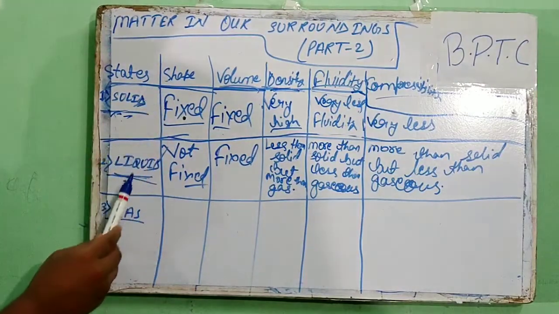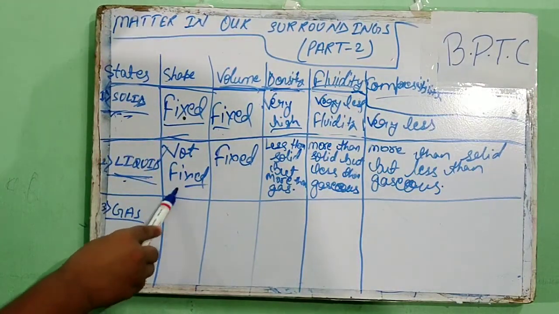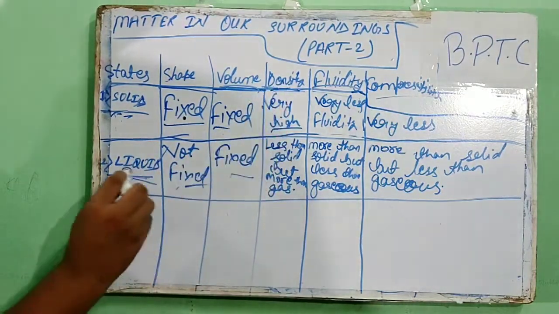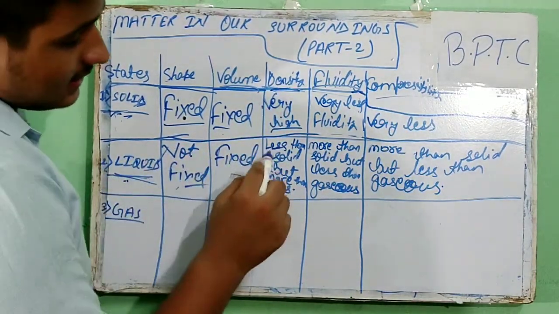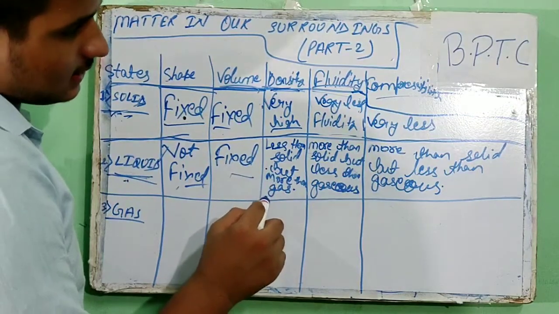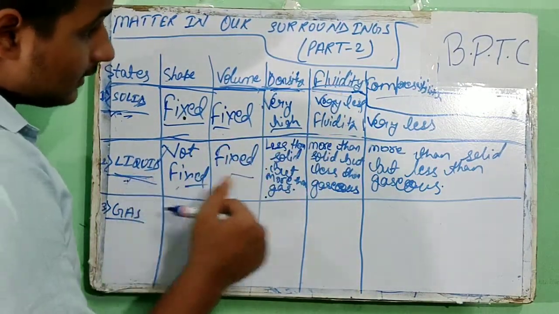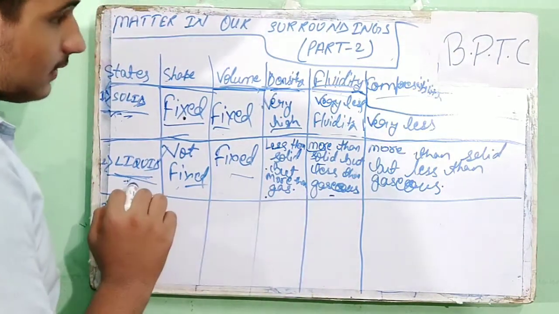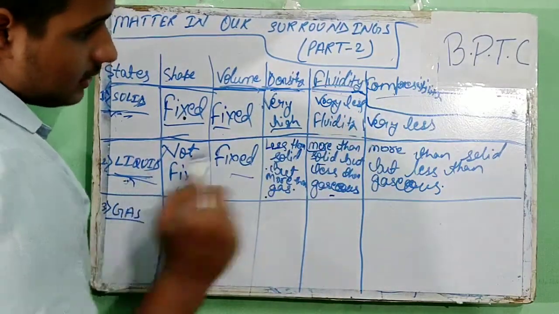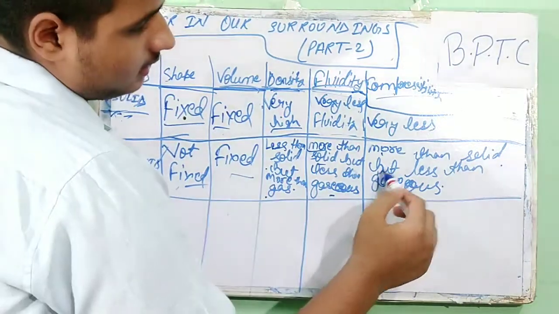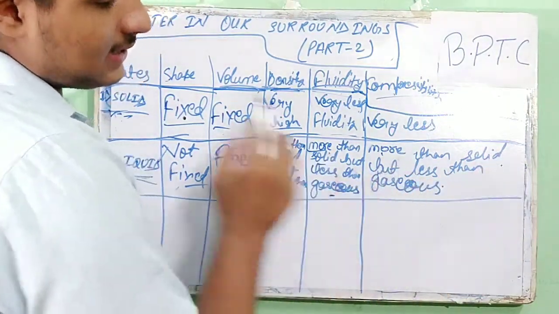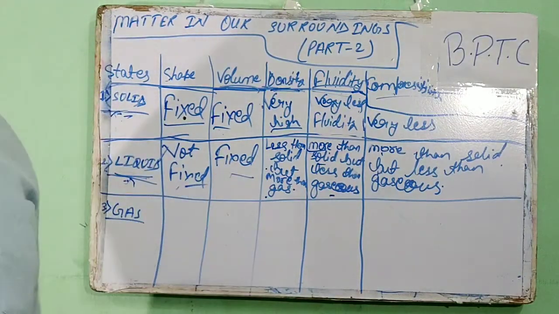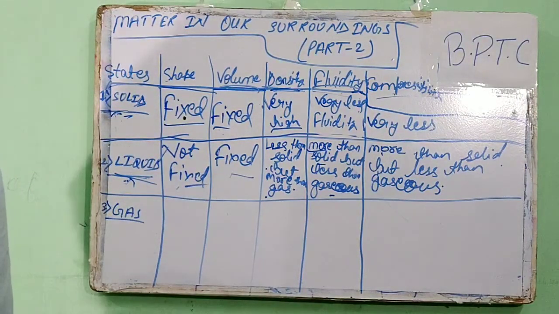The shape of liquid is not fixed but the volume of liquid is fixed. Density of liquid is less than solid but more than gas. Fluidity of liquid is more than solid but less than gaseous state. Compressibility of liquid is more than solid state but less than gaseous state. I hope you have understood this.